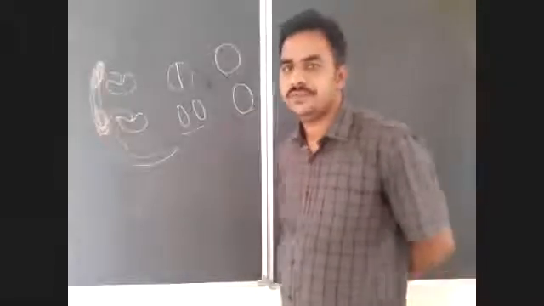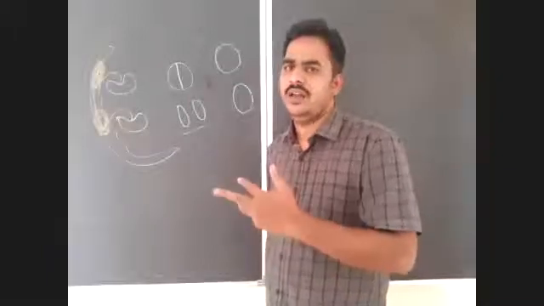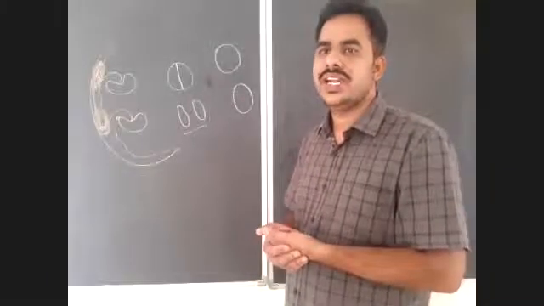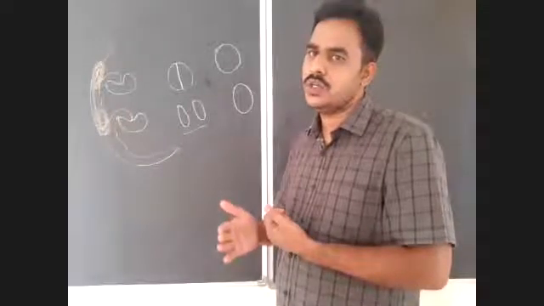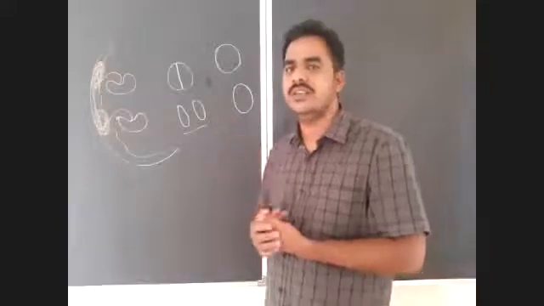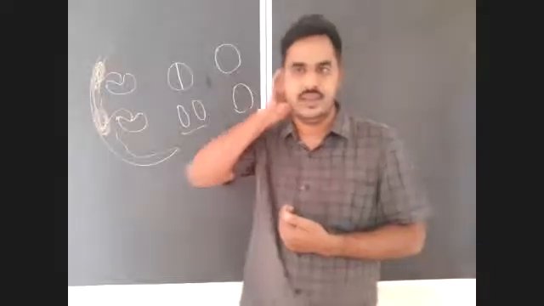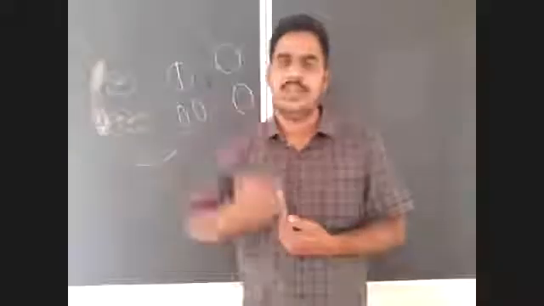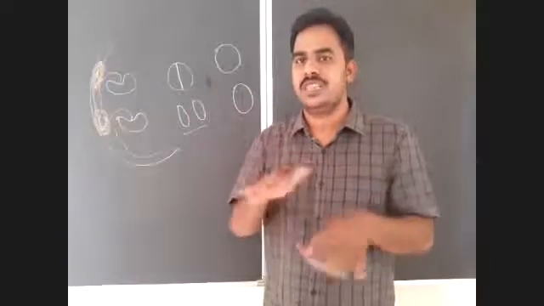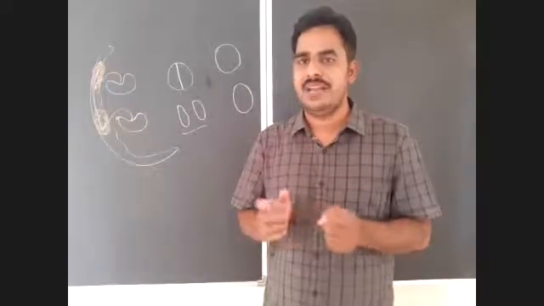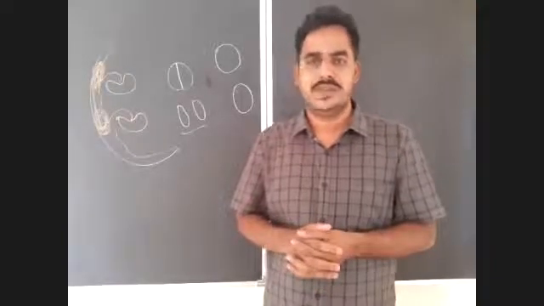After implantation, what will happen? After implantation, the blastocyst will transform into a gastrula. The transformation of the blastocyst into a gastrula with 3 germ layers is known as gastrulation. Actually, gastrulation means movement or migration. How does gastrulation take place? How are the 3 germ layers formed in the gastrula? By the rearrangement of blastomeres into their respective layers, or by the migration of blastomeres into their respective locations, there is formation of 3 cell layers.